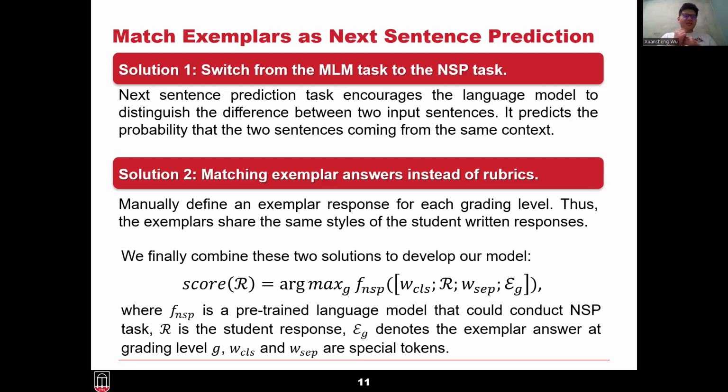Secondly, instead of inputting a pair of the student response and the rubrics, we propose to match the student response with the exemplar response at a specific grading level. We can literally combine the student response with the exemplar response at each grading level and assign the final score that the model believes they match most. The whole framework can be formalized as this equation.